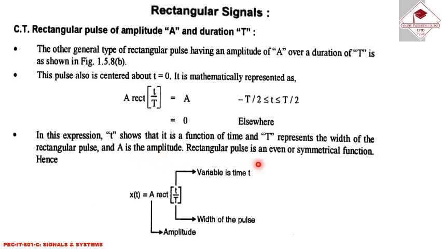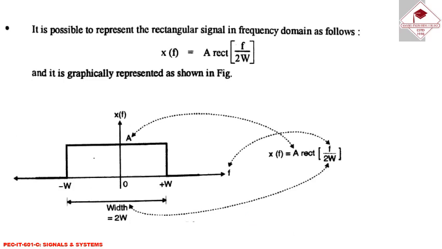Rectangular pulse is an even or symmetric function, so we can write x(t) = A rect(t/T). Here t is the variable time, T is the width of the pulse and A is the amplitude. And this is the graphical representation.